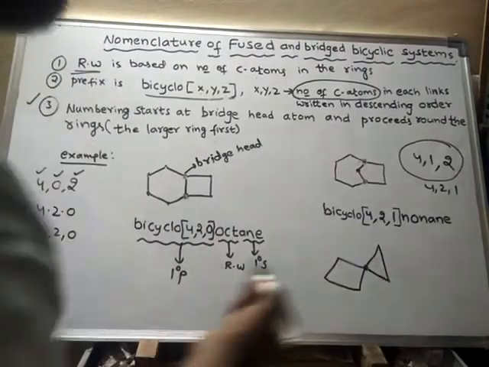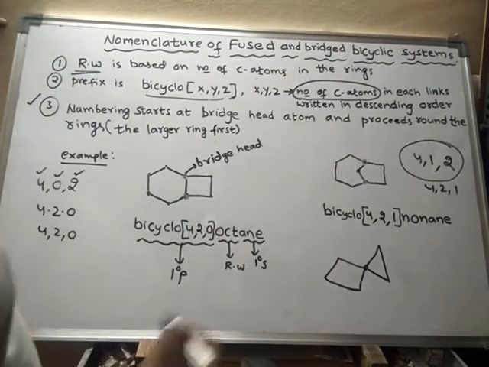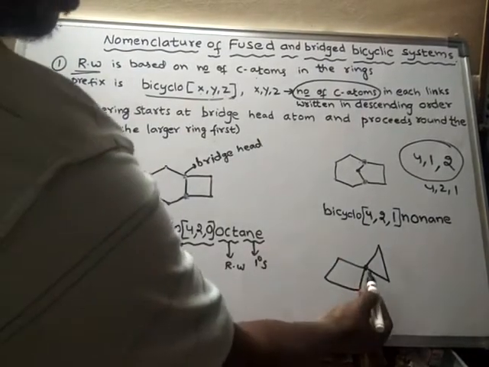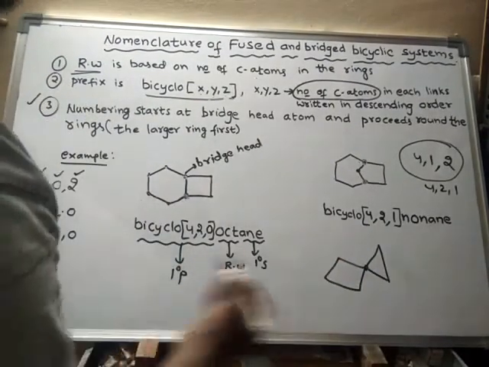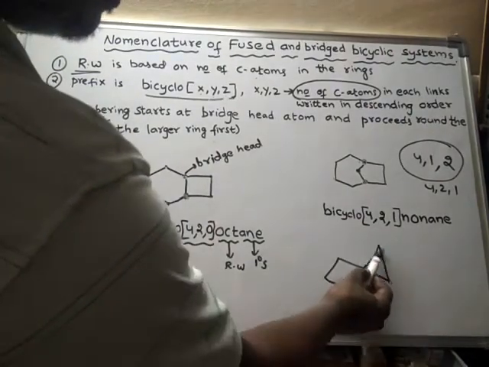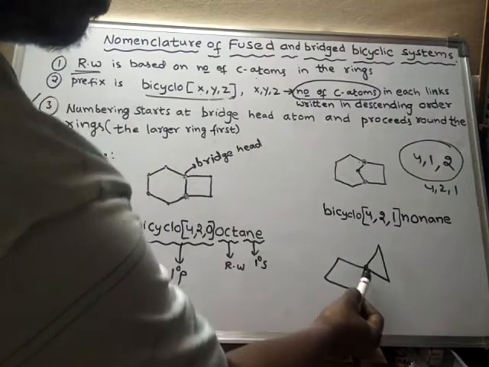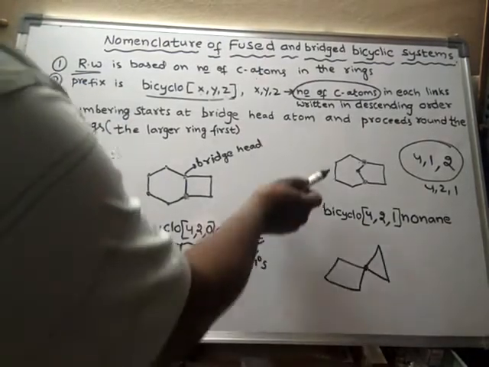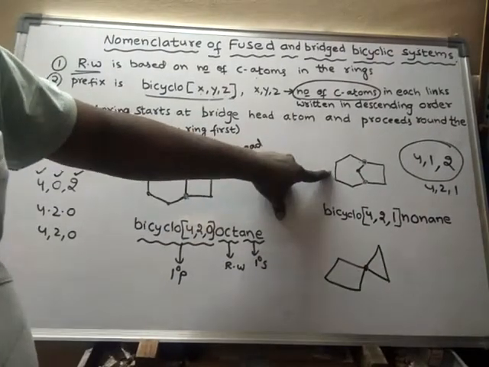Suppose if two rings are joined by only one carbon atom, then such compounds are said to be spiro. While numbering spiro compounds, we have to give numbering starting from the smaller ring. But here, these are bicyclo compounds.